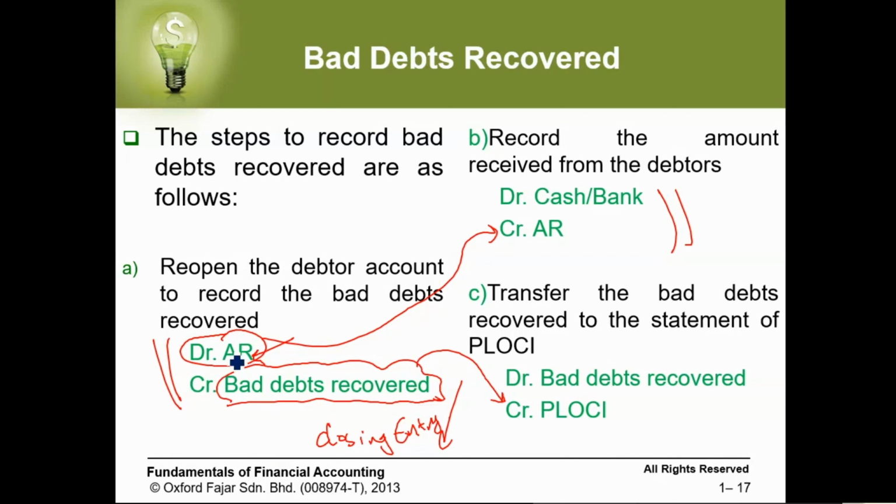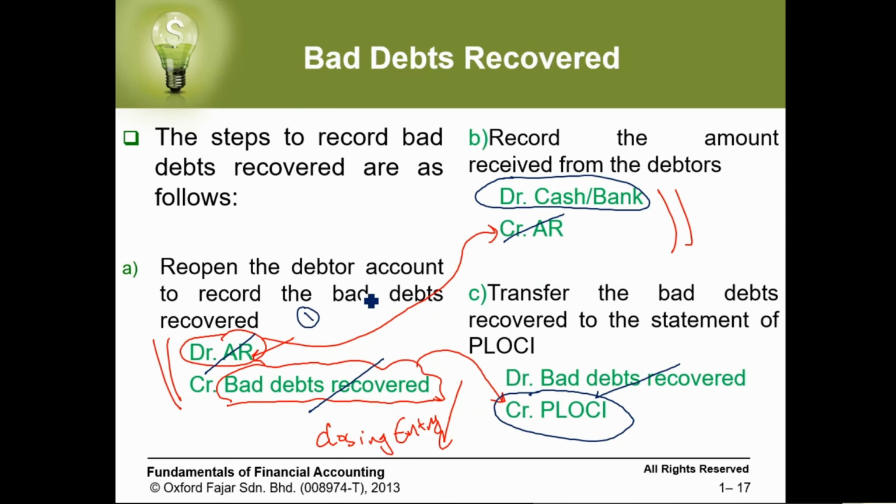If you notice, we open the account of the customer, then we close it again here, right? We open the bad debt recovered, and again we close it here. So what is left? This one, which is how we receive the money on the debit side, and this one on the credit side, the profit and loss or other comprehensive income. So like this, we can make it very short.